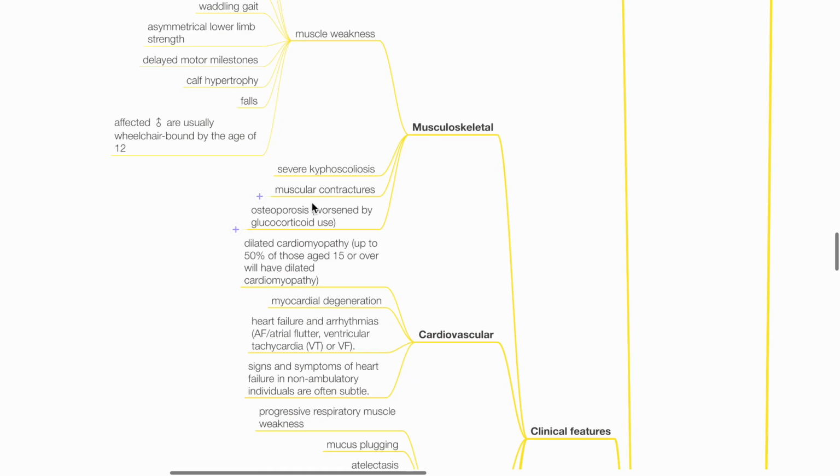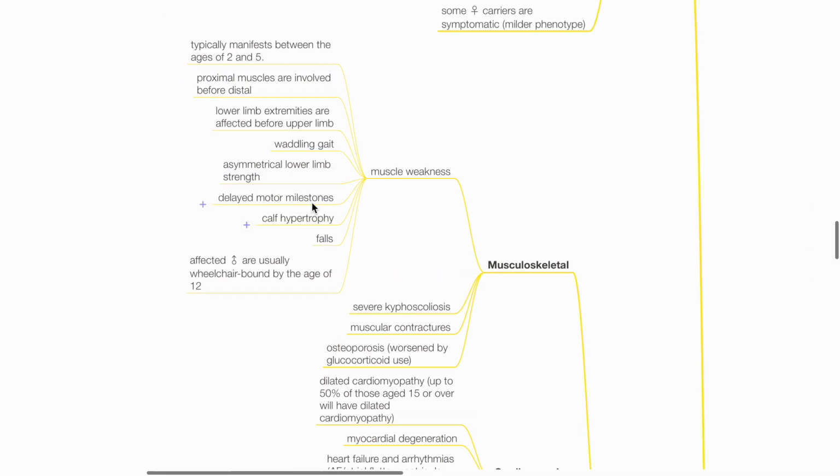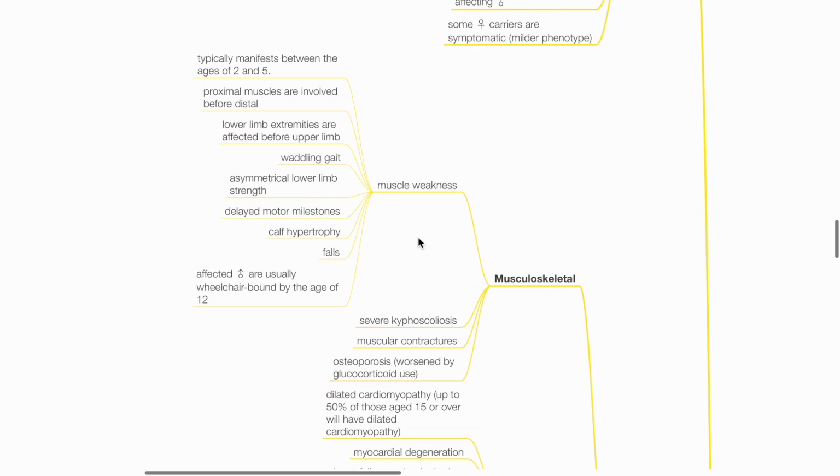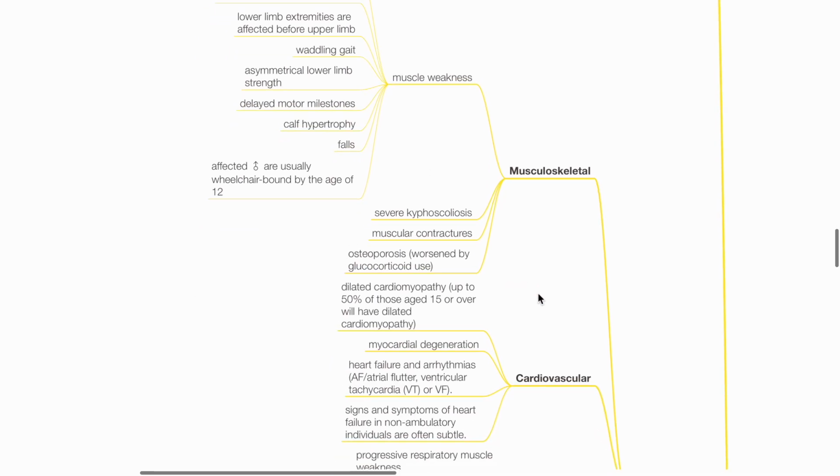Clinical features. Musculoskeletal. There is muscle weakness, typically manifesting between age 2 and 5. Proximal muscles are involved before distal. Lower limb extremities are affected before upper limbs, with waddling gait, asymmetrical lower limb strength, delayed motor milestones, calf hypertrophy, and falls. Affected males are usually wheelchair-bound by the age of 12. There is severe kyphoscoliosis, muscle contractures, and osteoporosis, which is worsened by glucocorticoid use.